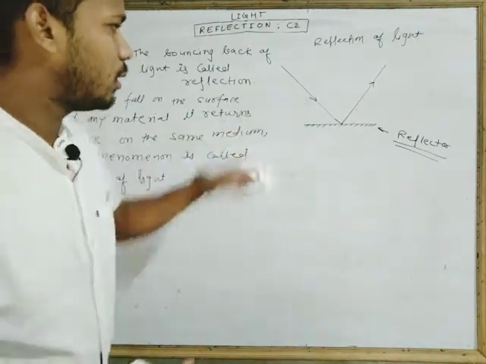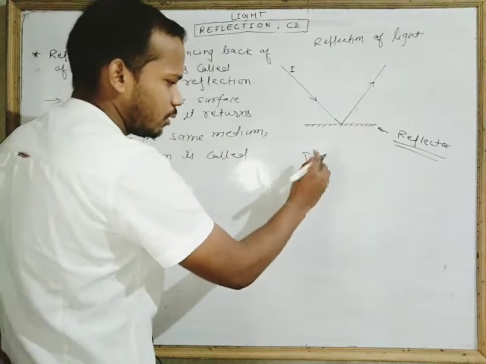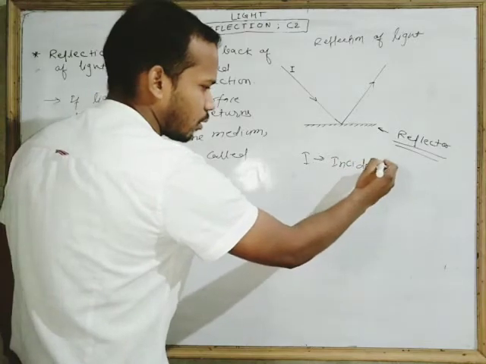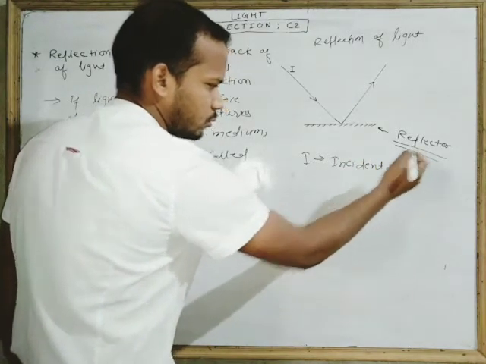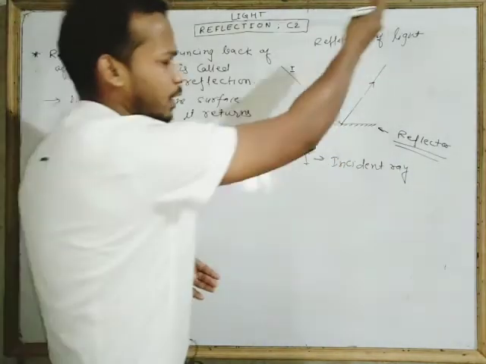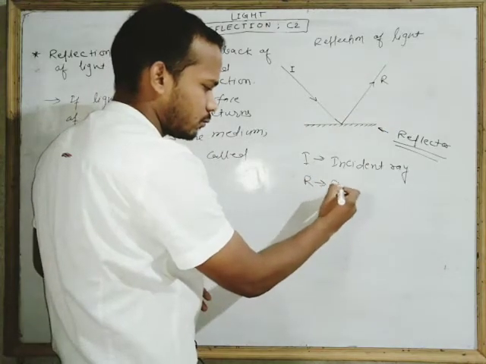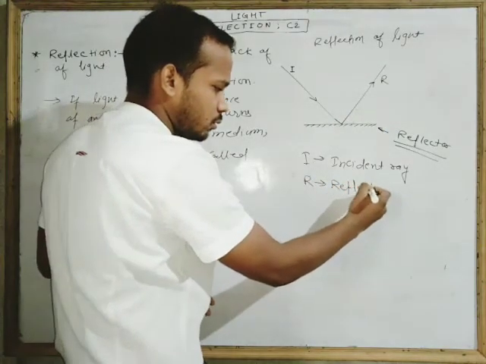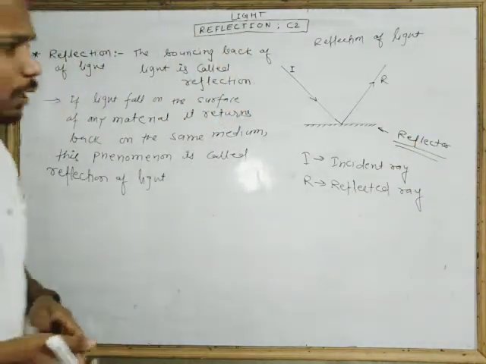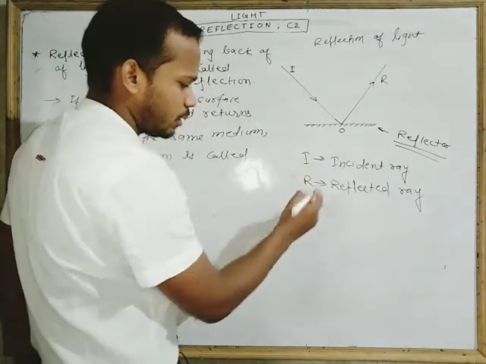So this ray is called the incident ray. Next, the ray which returns back into the same medium is called the reflected ray.